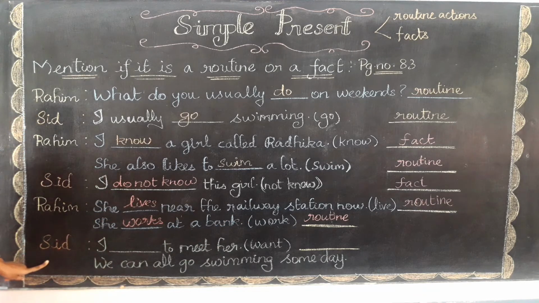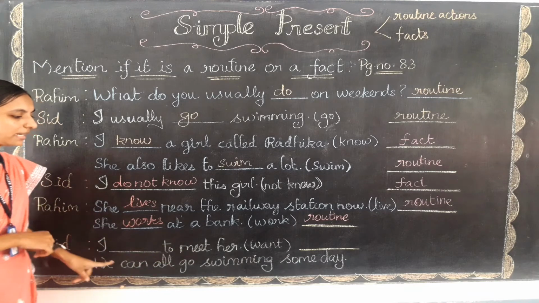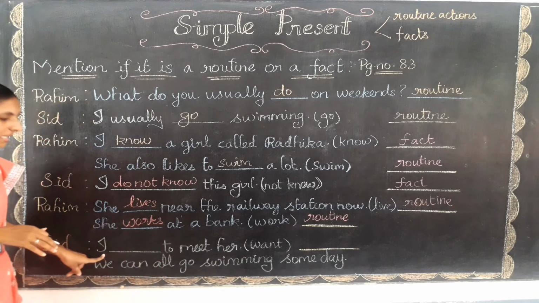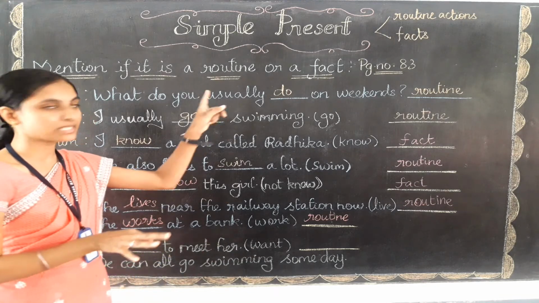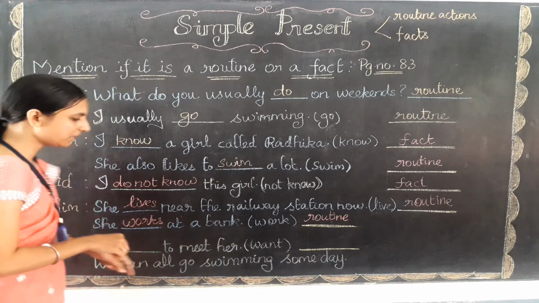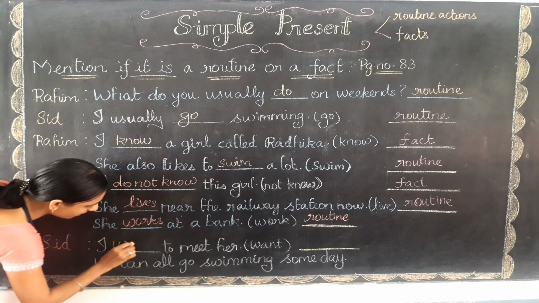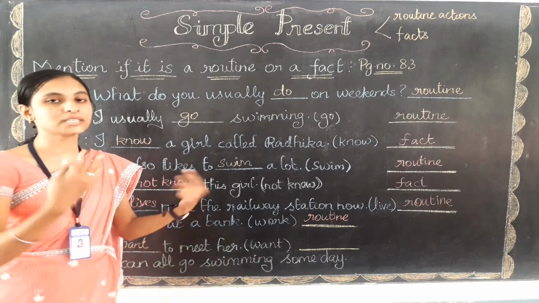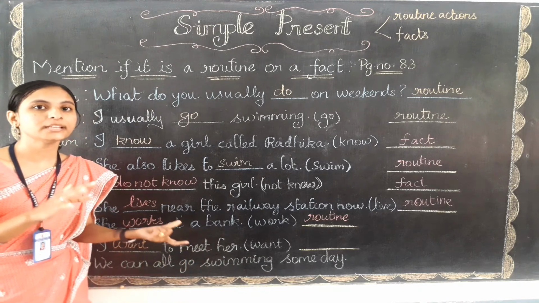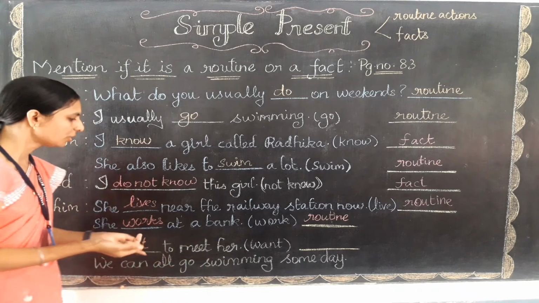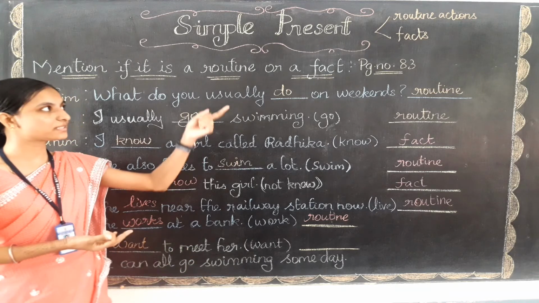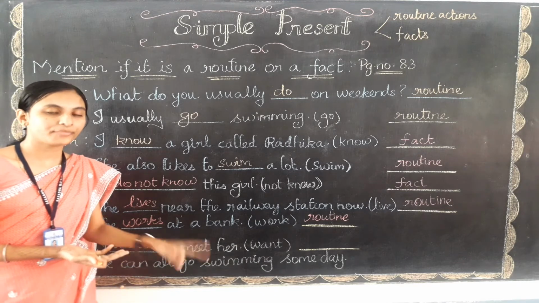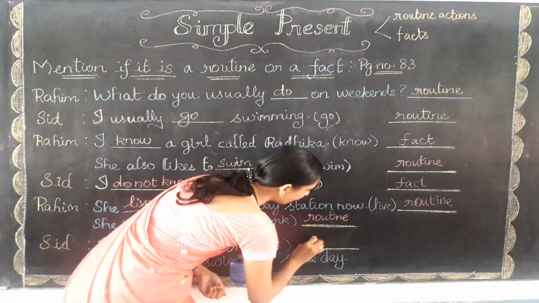Let me read out the last. Sita said, I want to meet her. In bracket they have given the verb that is want. For the subject I, we need not make any changes in simple present. I can directly write the base form, that is want. W-A-N-T, want. I want to meet her. So I want to meet her means he is telling the truth, right? He is telling that I want to meet her. He is accepting the truth also. So when he is talking about the fact, then it refers to the fact only. So the answer will be fact.